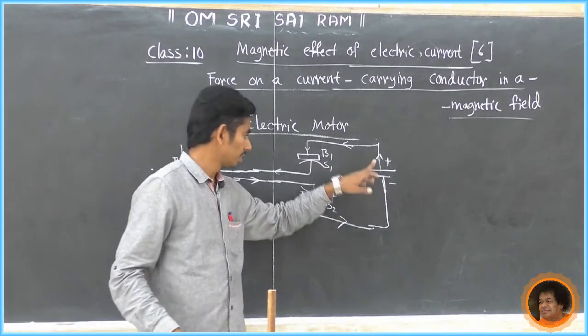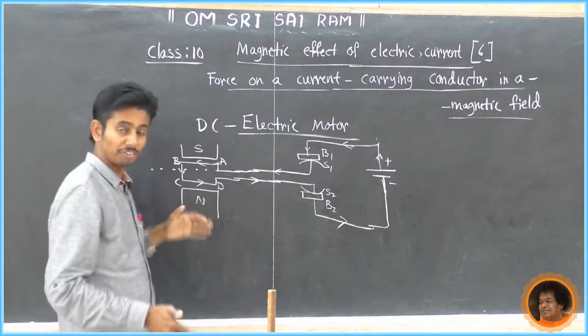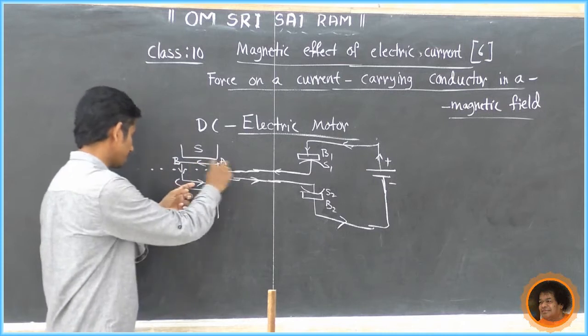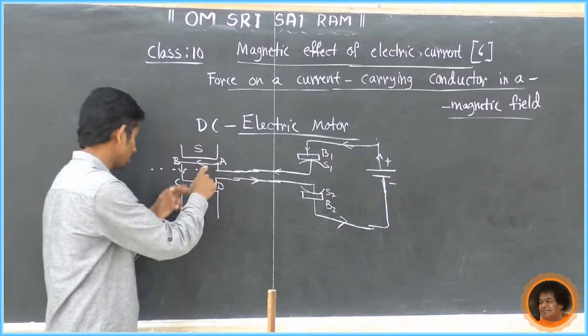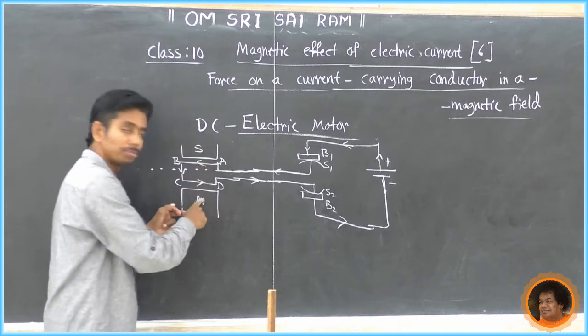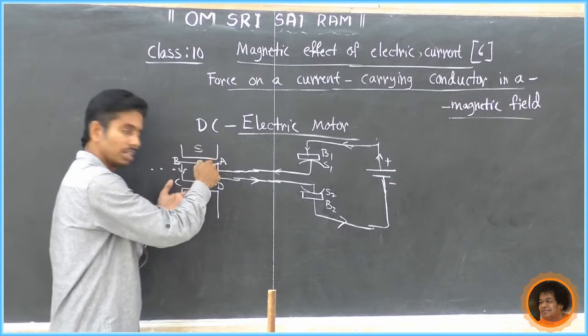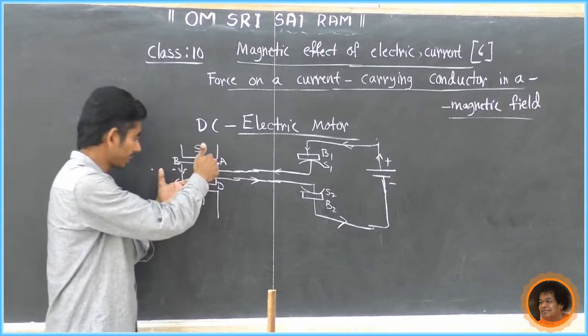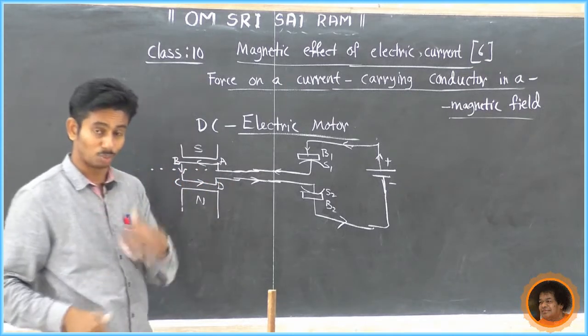If the circuit is complete, it means the current flows through this circuit. If current flows through this circuit, there is a coil in between, same as the experiment. Where is the coil? It is in between the magnets. So there are two magnets, and in between the magnets there is a rectangular coil. So this coil will rotate. Why will it rotate?